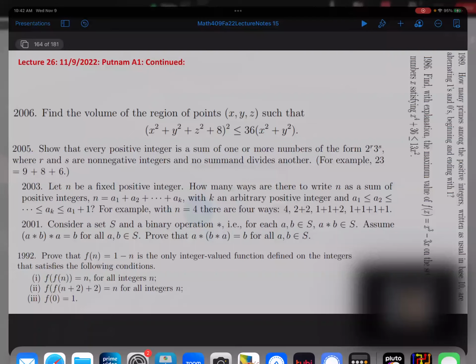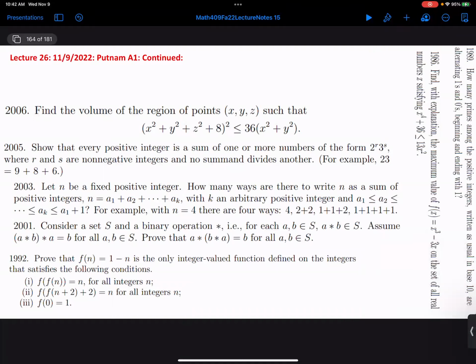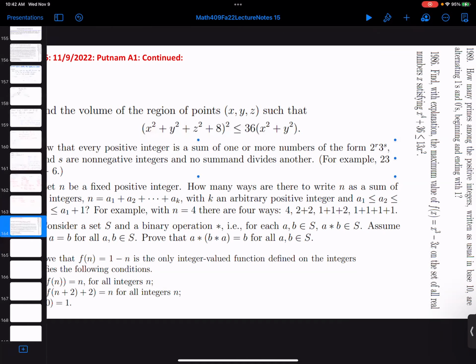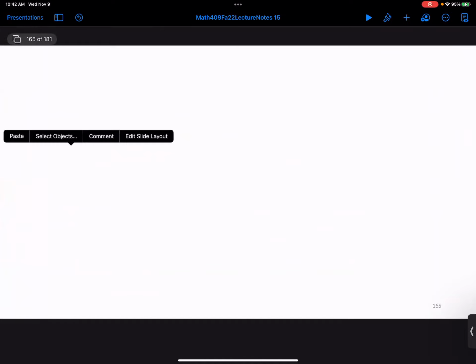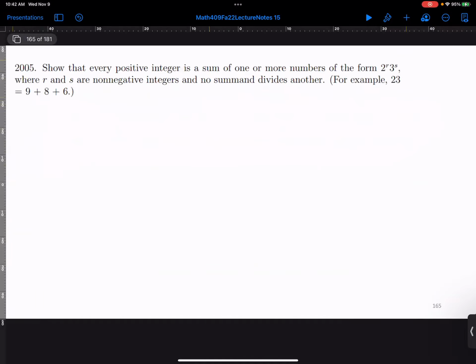Okay, so this is lecture 26. We've already been discussing a couple of problems. We're going to talk a little bit about problem 2005: show that every positive integer is a sum of one or more numbers of the form 2^a 3^b, where no summand divides another.